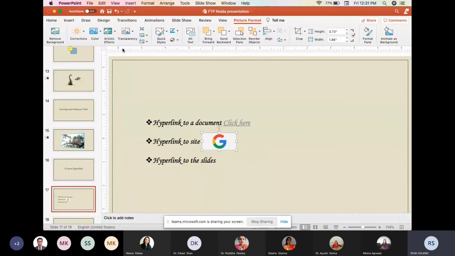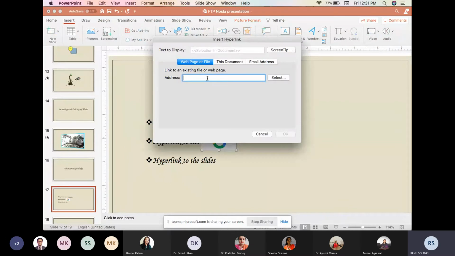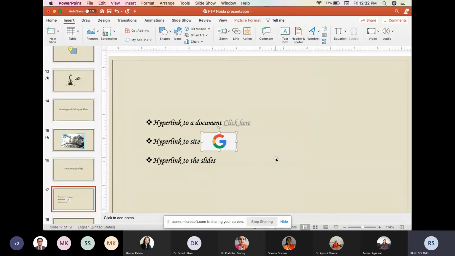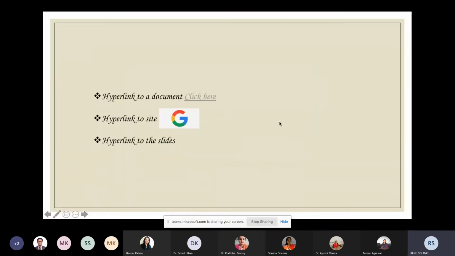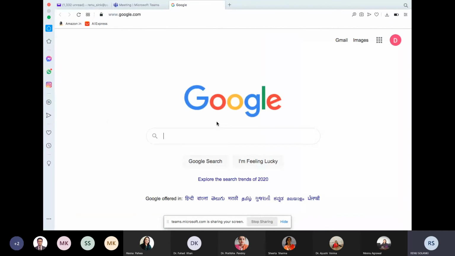I will choose this image, go to Insert, and again go to Link, and I will type the URL google.com. Then OK. If I go to the presentation mode and click on this, immediately it will take me to the Google page.